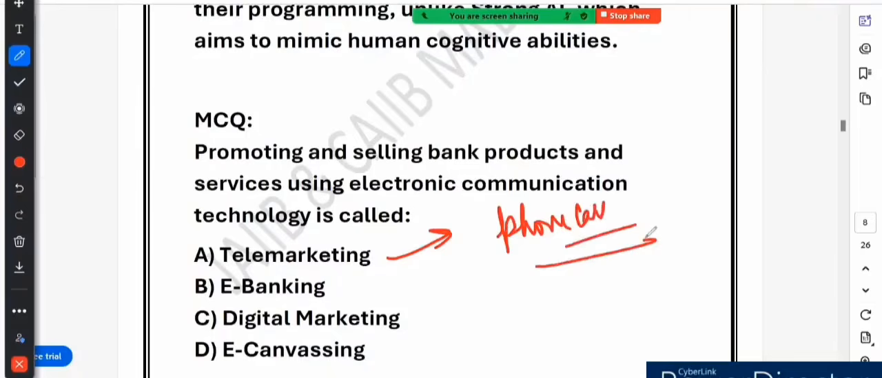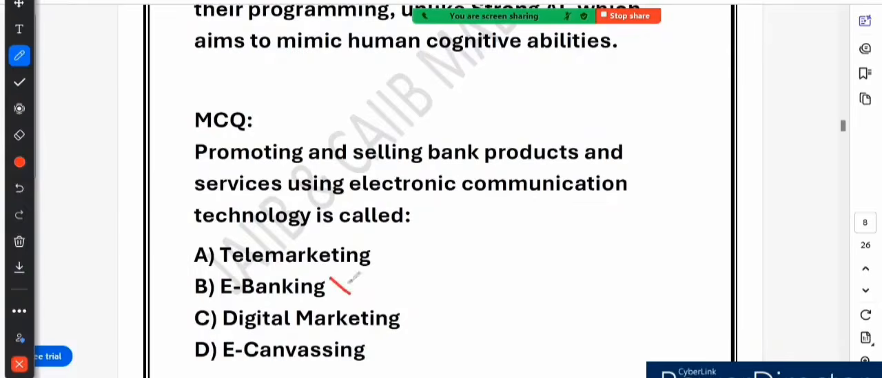So a bank calls you and says, sir, we have a special credit card offer for you, would you like to apply? That is called telemarketing, marketing through phone call. But our question asks about what? Our question asks about using electronic technology like email, like SMS, like social media, not phone call. So telemarketing is not the right answer. Option number B says e-banking. So this is also wrong, because e-banking or electronic banking refers to banking services provided online.